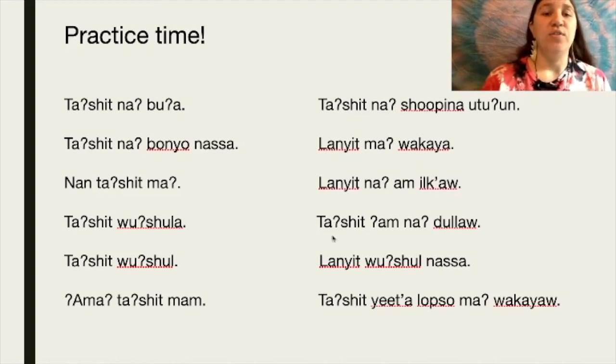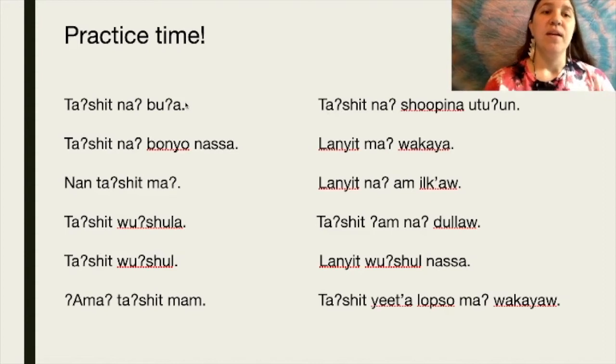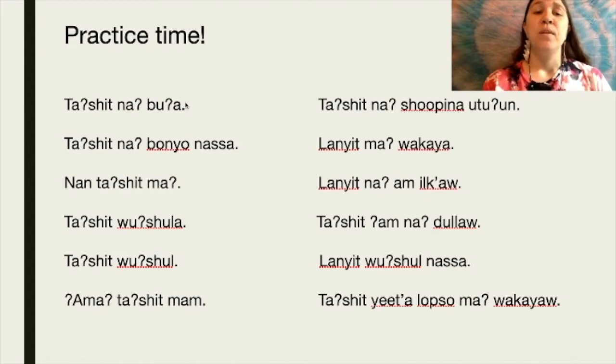So we're going to do some practicing. I'm going to go ahead and read all of these sentences first without translating them, because I would like for you to maybe pause it and write down what you think it means, just from the previous videos that we have gone over with the vocabulary, and maybe recognize which word is the verb, which word is a pronoun, and is this word in its object form or subject form, and is this one red-tailed hawk, or just kind of practice and write down what you think it is.